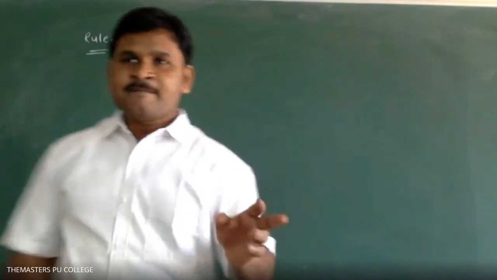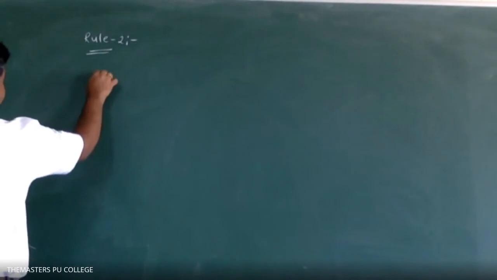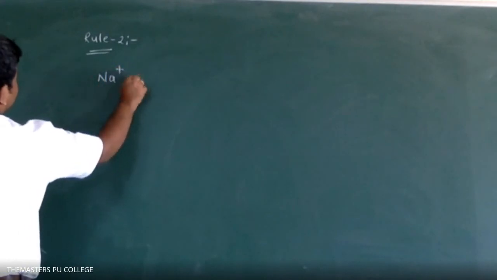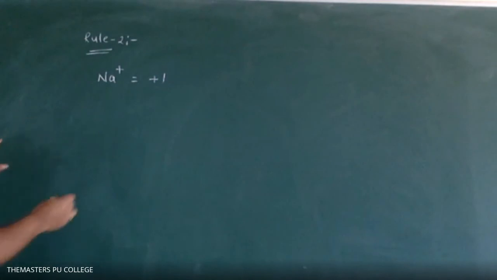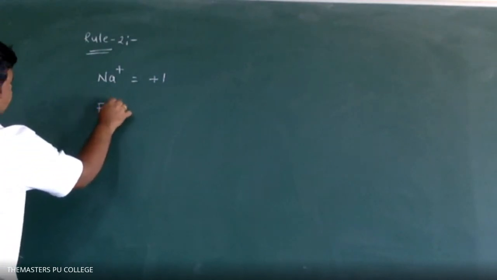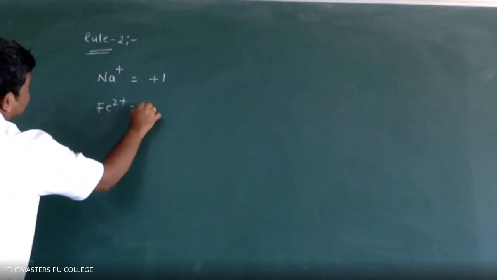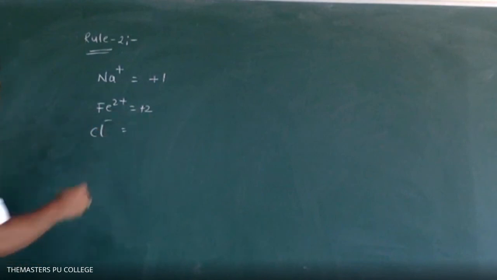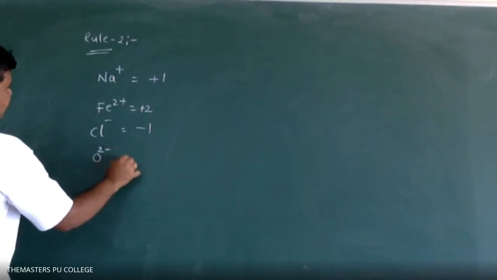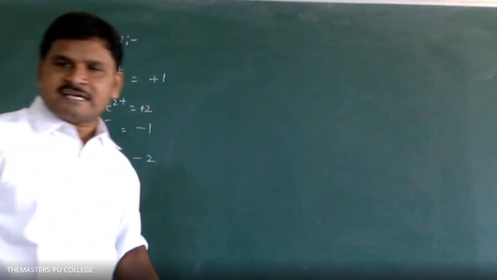Now Na plus is there, is this simple or complex? Simple. Charge is equal to plus 1. Fe2 plus is plus 2, Cl minus is minus 1, O2 minus is minus 2. Are you clear?